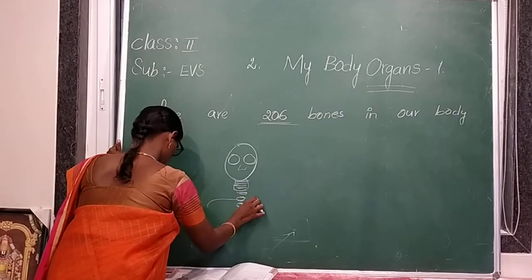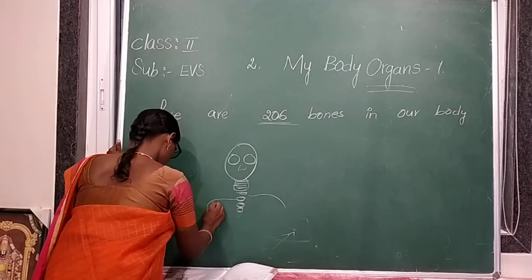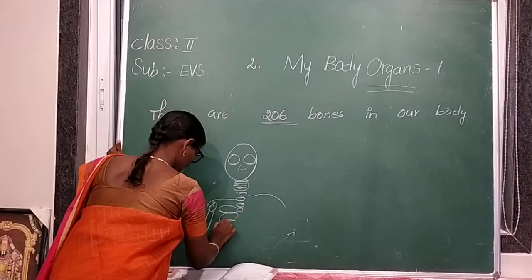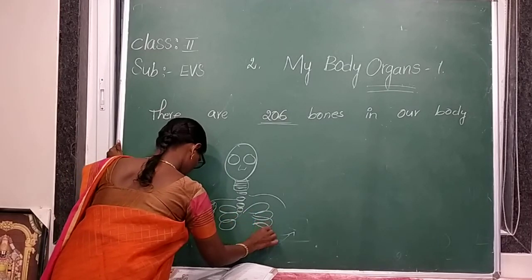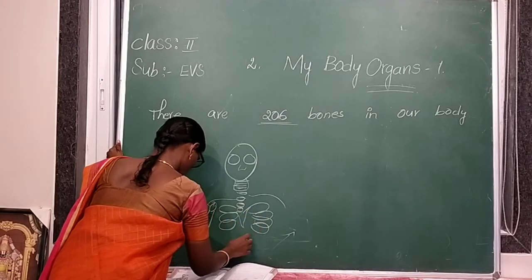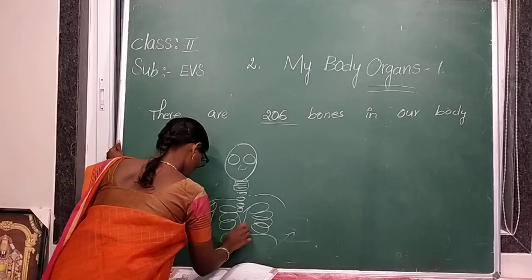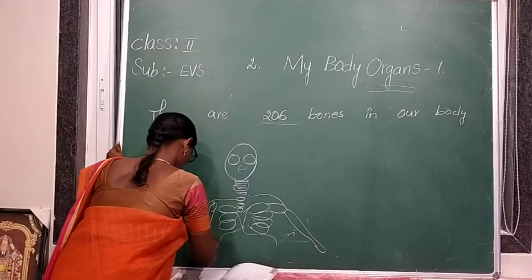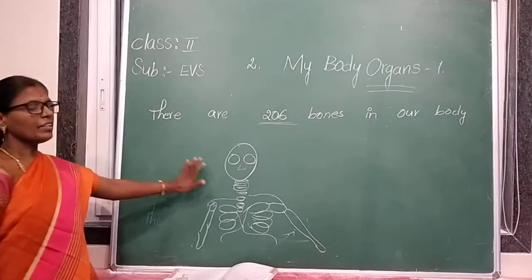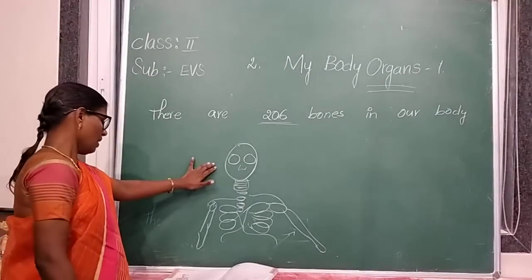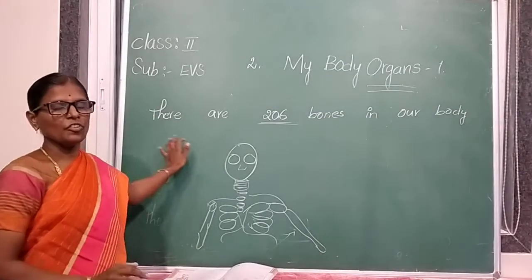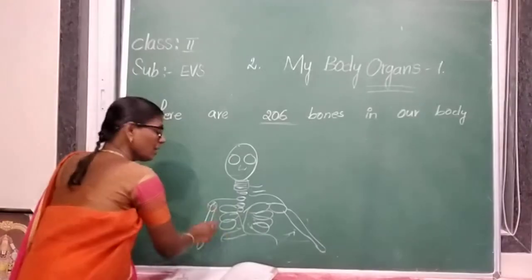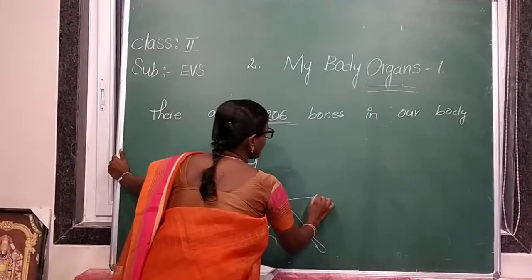What is this? This is our skeleton. This is called our skeleton. The skeleton is formed when the bones join together to form a framework. The bones form a framework, which is called the skeleton.